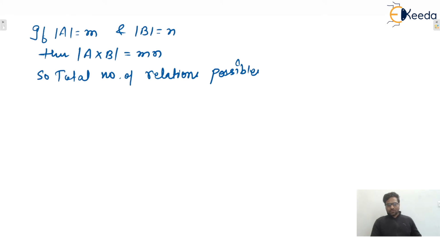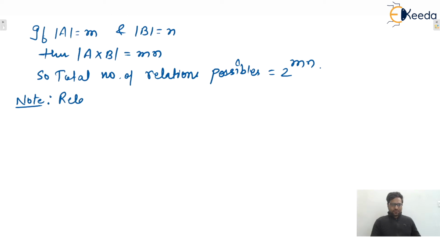Total number of relations possible will be 2 raised to power mn, isn't it? All subsets, and subsets will be 2 raised to power the number of elements inside A cross B. So we can say that, write down one note, we can say that relations are also sets only. Yes or no? Yes, we can say that.